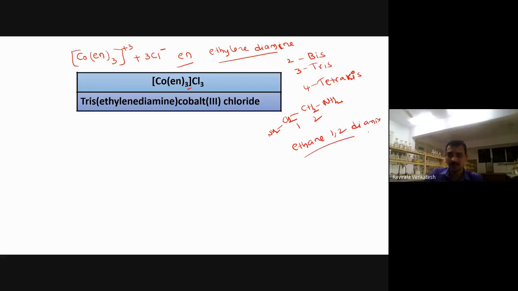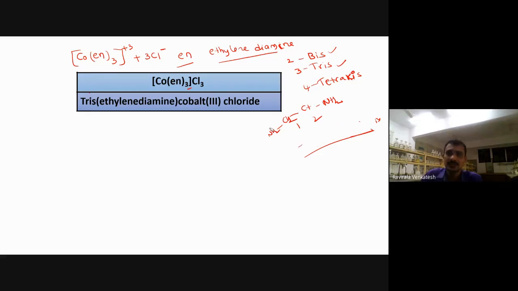This is actually the IUPAC nomenclature. If you give numbering, you are already using di, no? The name is ethane-1,2-diamine, so di is already used here, and a second time we can't use that. So especially for bidentate and tridentate ligands, we don't use di, tri. What we use is bis, tris, tetrakis here. That is an important thing you need to remember. One more rule for ligands whose name is already given like ethane-1,2-diamine: for them we use tris, bis, like that.